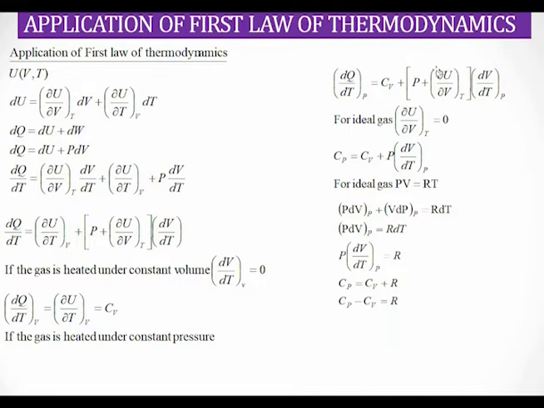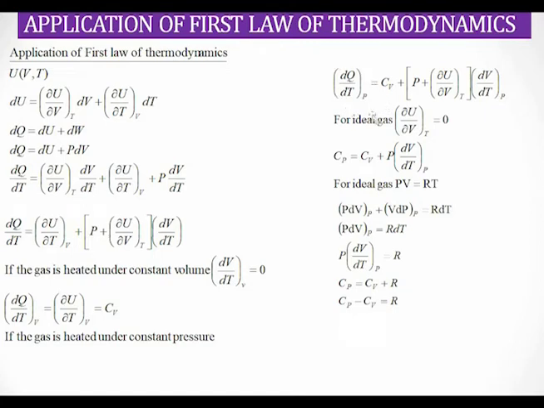Here also ∂U by ∂T at constant volume. What will be the change in internal energy at constant volume? This term is already 0, because at constant temperature there will not be any change in internal energy. So in the case of an ideal gas, ∂U by ∂V at constant temperature is equal to 0. So we can rewrite this equation as